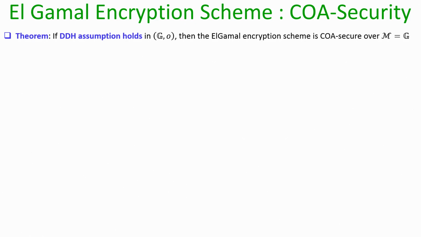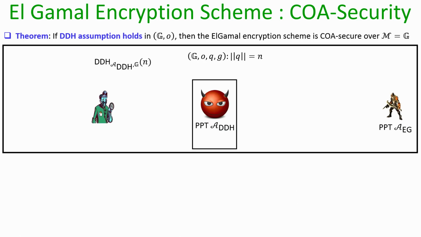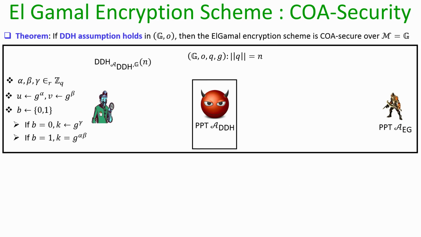We are going to prove that if the DDH assumption holds in my underlying group, then the Elgamal encryption process is indeed COA secure, and we formally establish this fact by giving a reduction. So, assume you have a polytime adversary who can attack your Elgamal public key encryption scheme. Now, using that attacker, we are going to design a polytime DDH solver who can distinguish apart a Diffie-Hellman triplet from a non-Diffie-Hellman triplet.